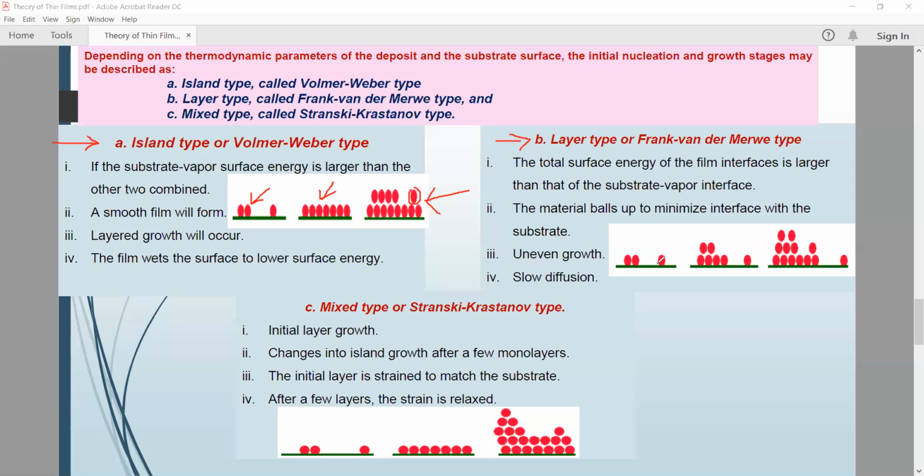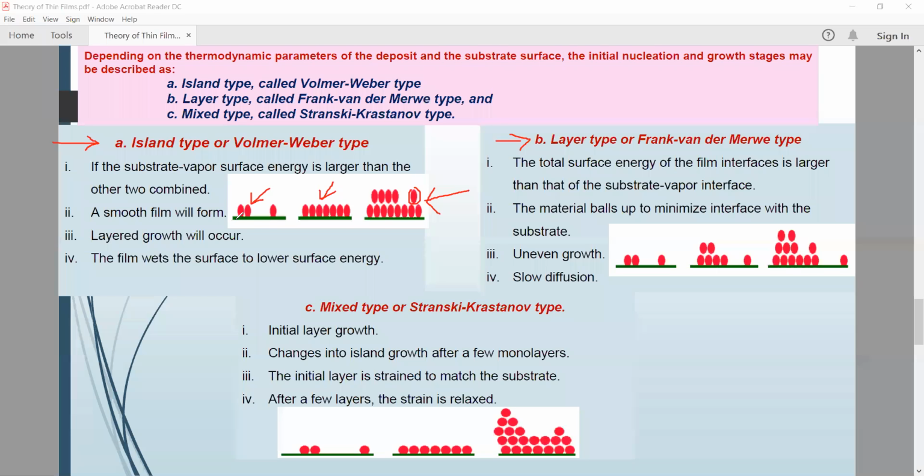Uneven growth means some of the atoms are deposited in a different portion of the substrate, some of the material in another part, and some onto another corner of that substrate. So these are the layer type diffusion. Slow diffusion is formed, a very slow diffusion as compared to the Island type or mixed type process.